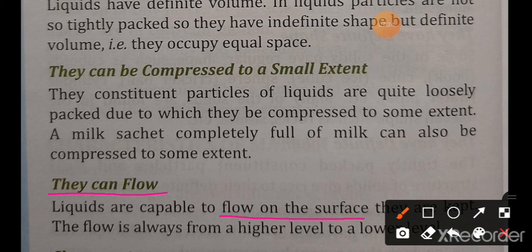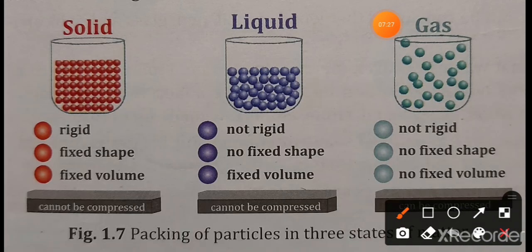We can see here, these are the particles of liquid, and these are loosely packed in comparison to solid particles. They are not rigid, have no fixed shape, but have fixed volume. All these particles are loosely packed, and that's why the liquid can easily flow, can be compressed to a small extent, and does not have definite shape.